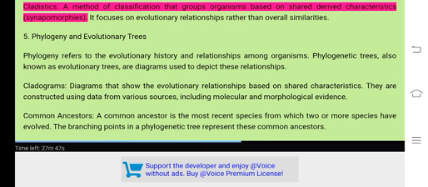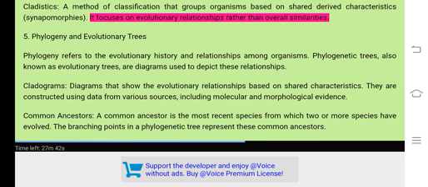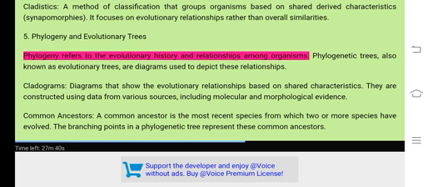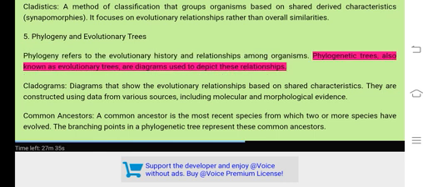Cladistics. A method of classification that groups organisms based on shared derived characteristics, synapomorphies. It focuses on evolutionary relationships rather than overall similarities. 5. Phylogeny and evolutionary trees. Phylogeny refers to the evolutionary history and relationships among organisms. Phylogenetic trees, also known as evolutionary trees, are diagrams used to depict these relationships.